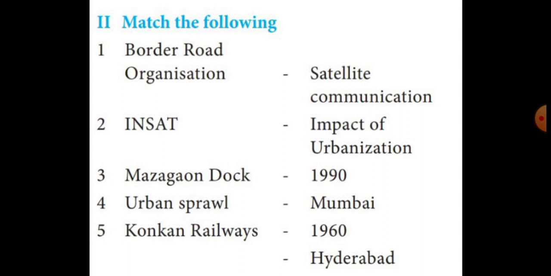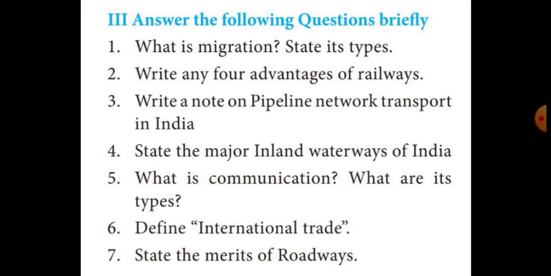Number 3, Mazagon Dock. Answer is Mumbai. Number 4, urban sprawl. Answer is impact of urbanization. Number 5, Konkan Railways. Answer is 1990. Then see Roman number 3.